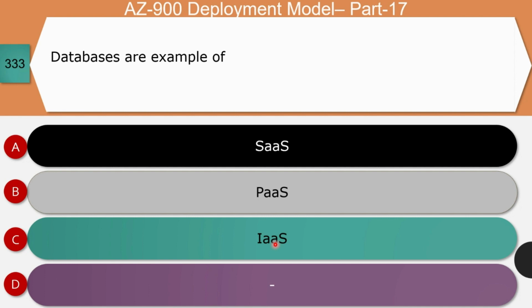Next question, databases are examples of software as a service, platform as a service, or infrastructure as a service. It slightly varies from one of your previous questions where we were talking about SQL databases. Okay, so here the right answer for this question is platform as a service. Let's see why we opted for option B. Databases are examples of platform as a service.